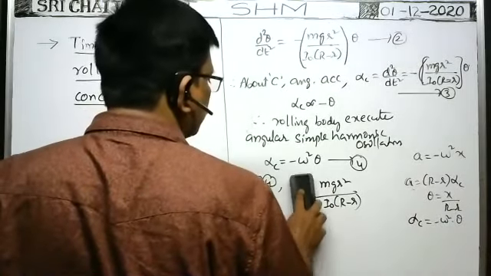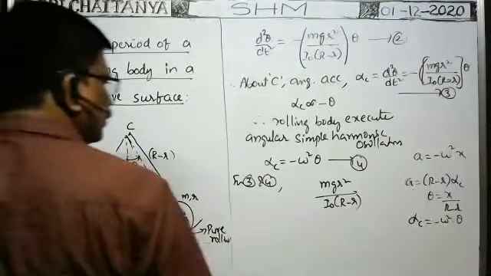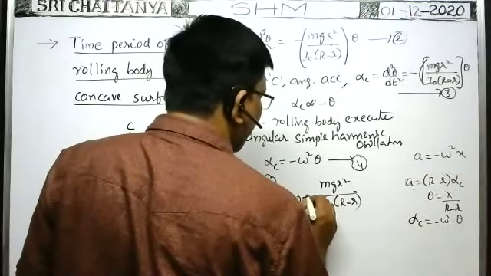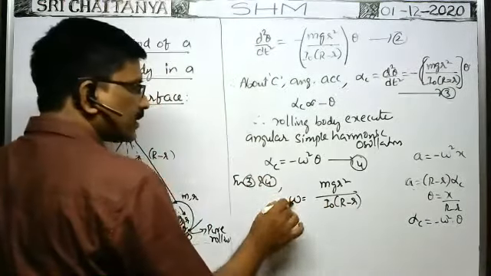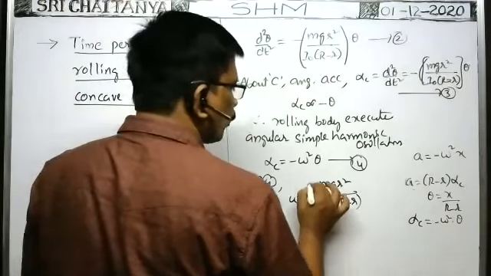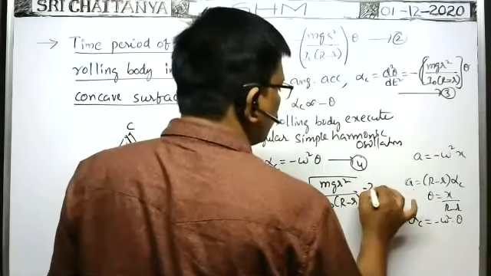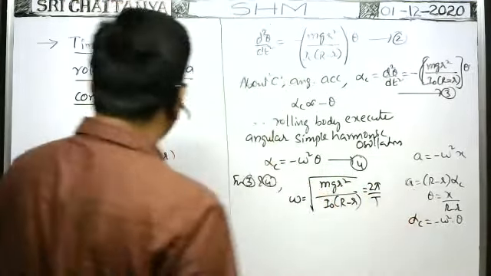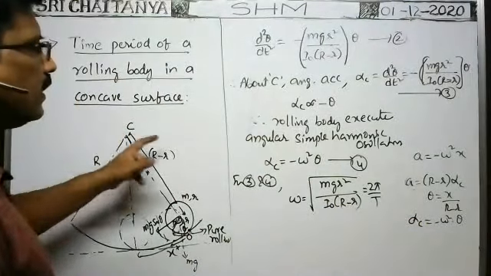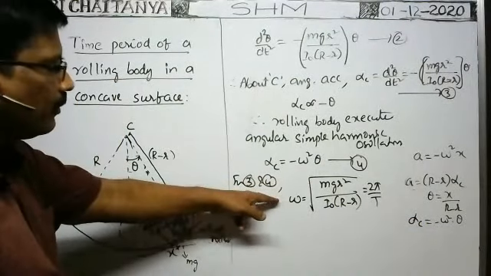Therefore, omega, the angular velocity or angular frequency, is equal to the square root of this one. That is equal to 2 pi by capital T about this point. About the point C, it is the angular velocity or angular frequency.